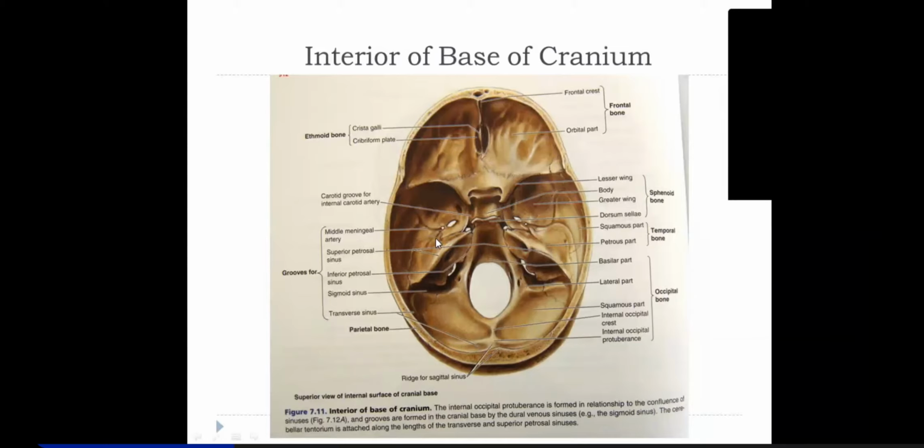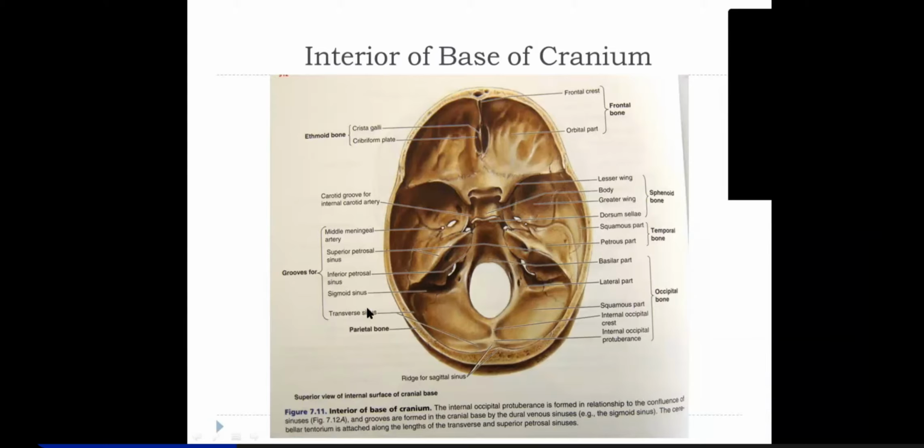So piercing through, the lesser petrosal nerve descends down to enter the foramen ovale. Okay. And because the internal ear is here, of course the eighth cranial nerve will also be in this.